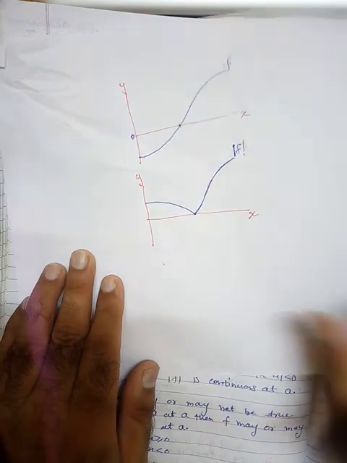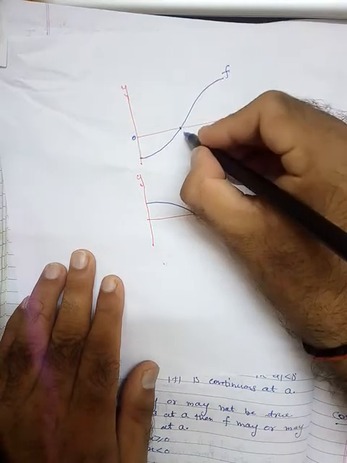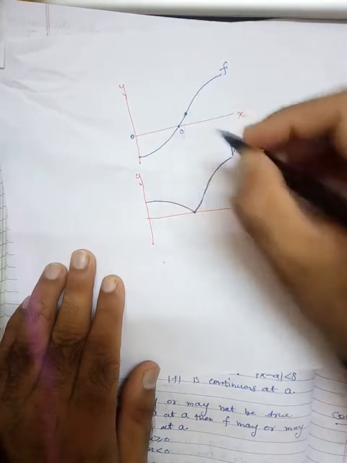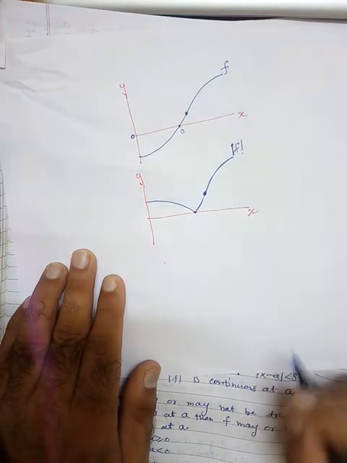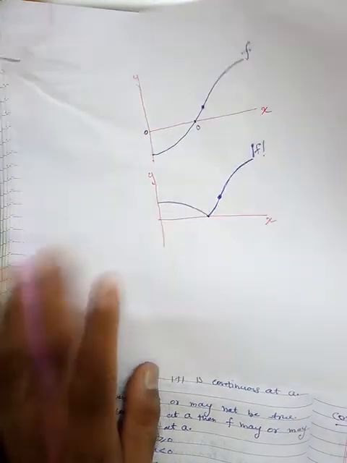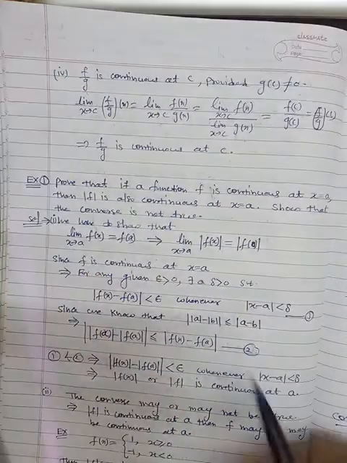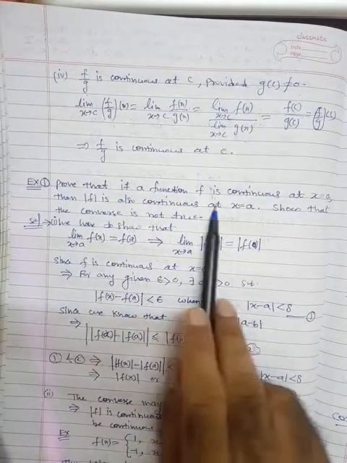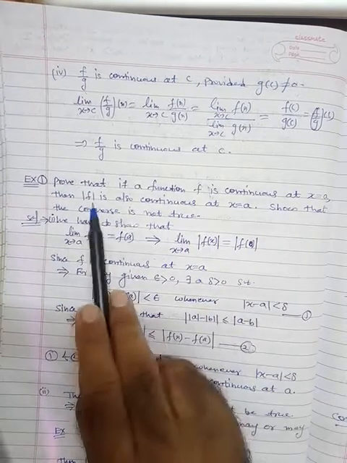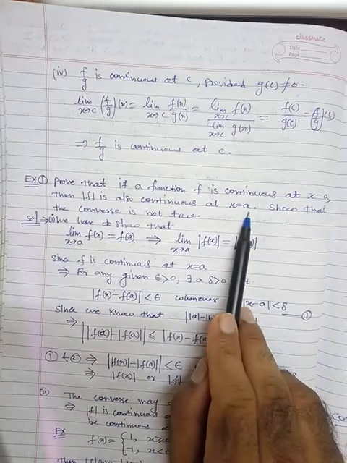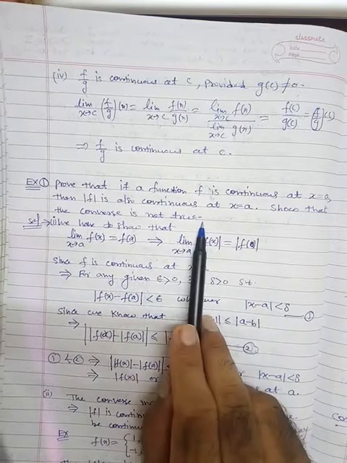So here we are saying that if this function is continuous at some point, for example here, then this is also continuous here. So we want to establish this relation. I think you understand. So f is continuous at point x equal to a, then magnitude of f is also continuous at x equal to a. Show that the converse is not true.